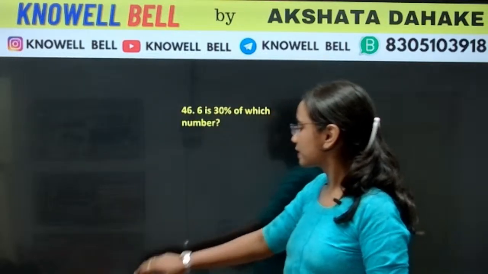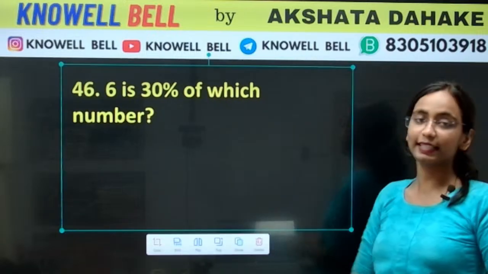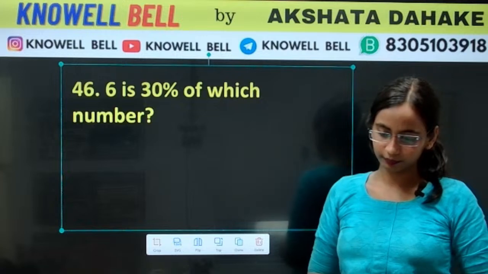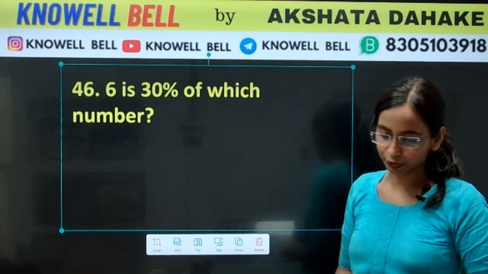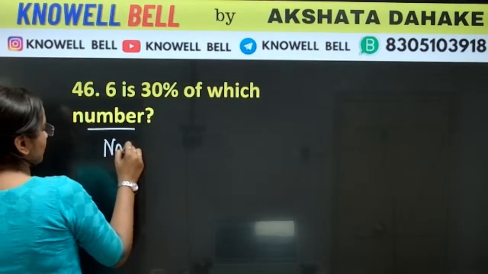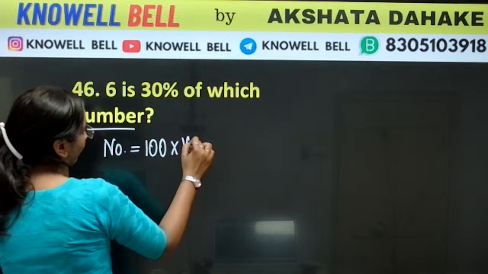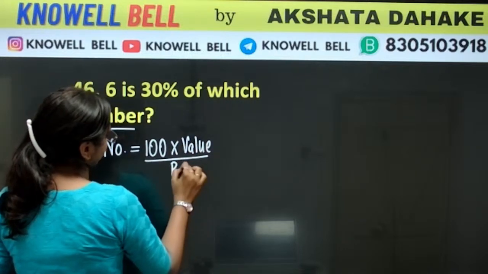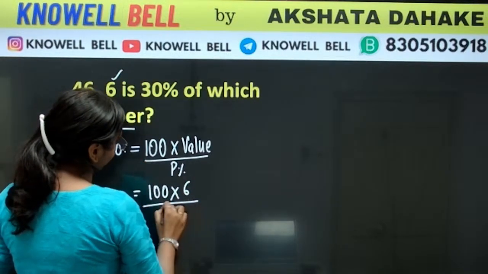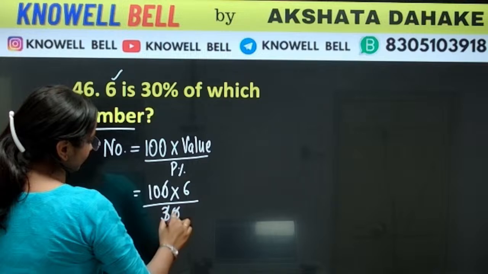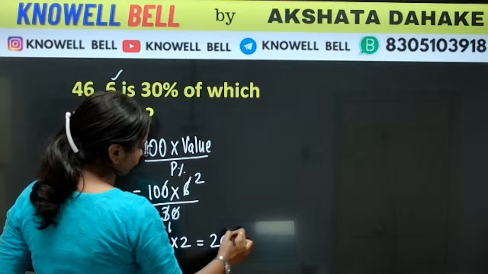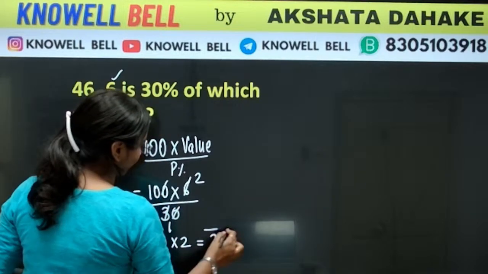Question number 46. 6 is 30% of which number? Once again, what is the formula of number? Number is equal to 100 into value upon percent. So 100 into 6 upon 30. The 0s got cancelled. 3 ones are 3, 3 twos are 6. 10 multiplied by 2 will be equal to 20, not 20%, just 20.